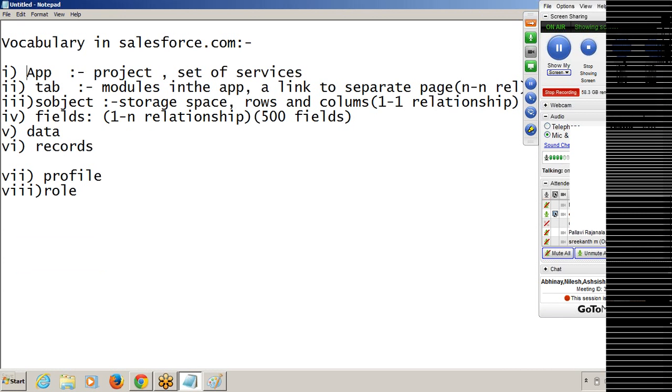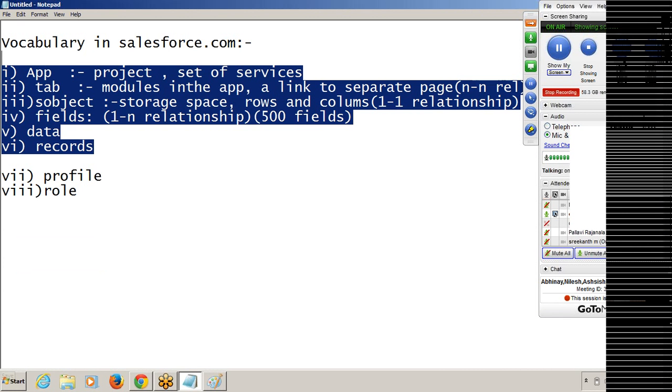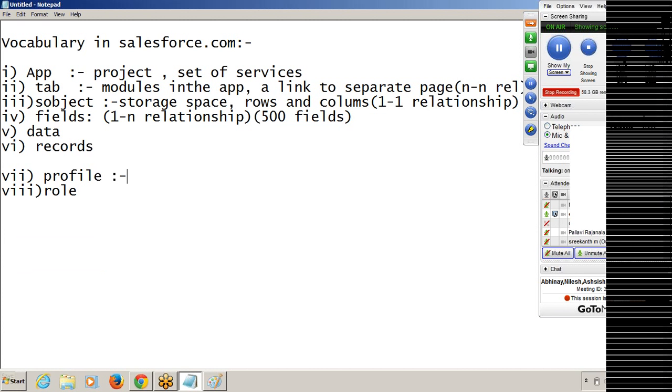So it is about application tabs, SObjects and fields, and data and records. You have some idea about what application tabs and SObjects are, and we will create everything: fields, data and records. And what is this profile here in Salesforce.com?